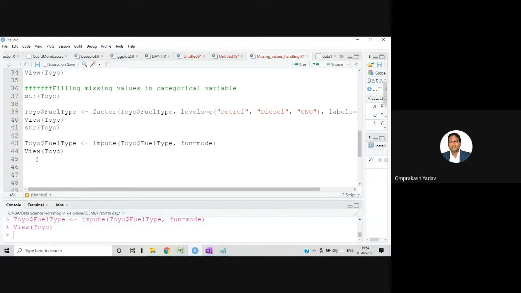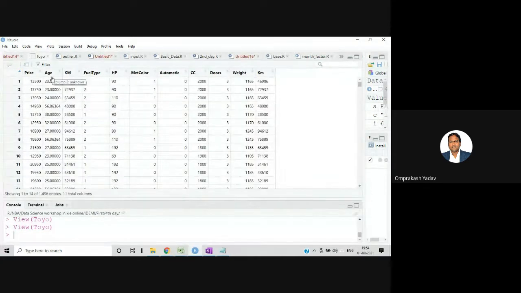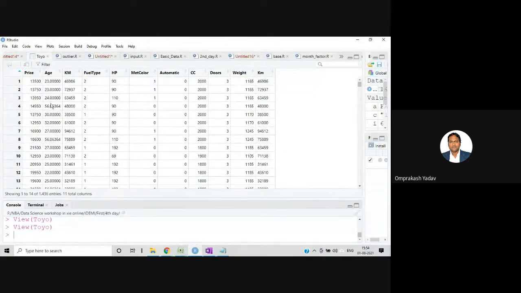Yes. Okay. Now sometimes what happens, for example, again I'll have to go to the database. If you see this age column, this age column is there. Let's say suppose we want to encode this column in the label format.